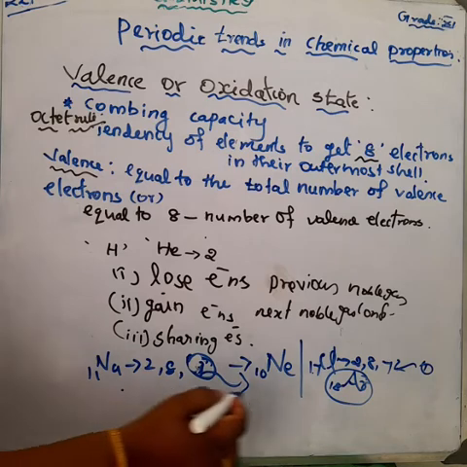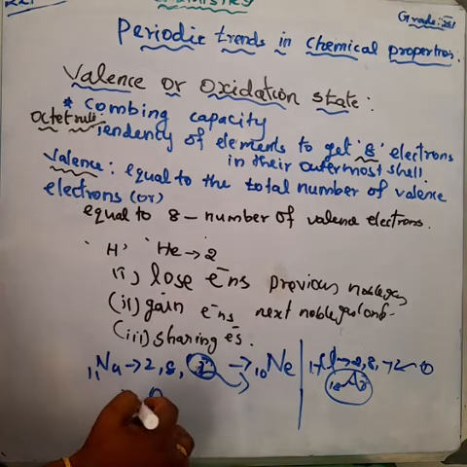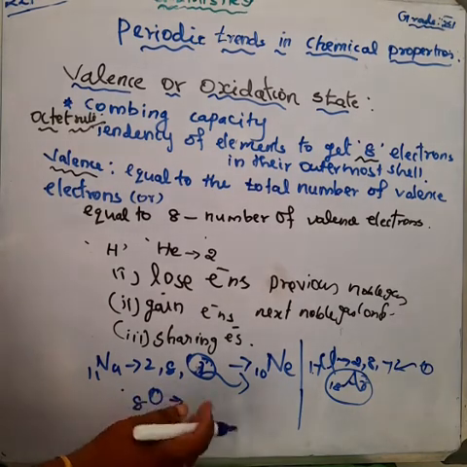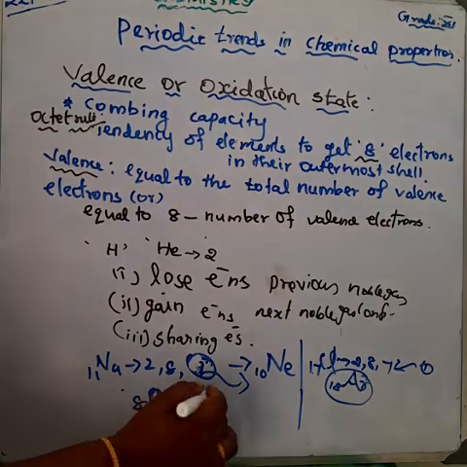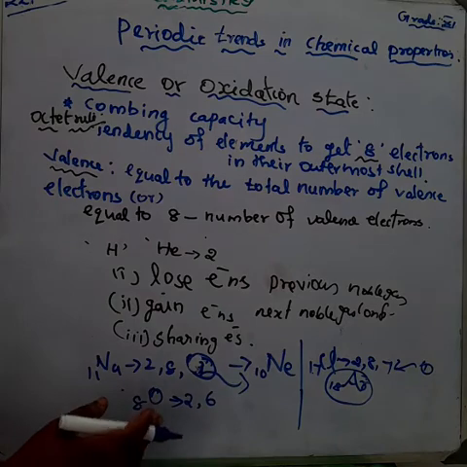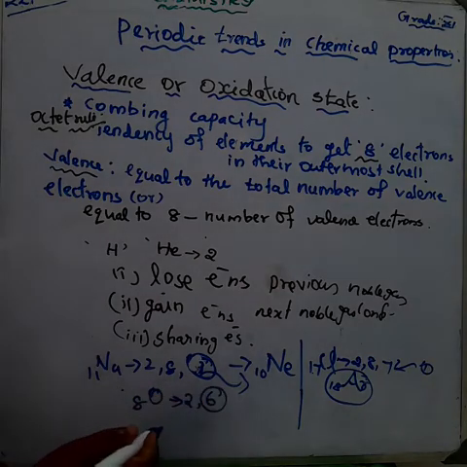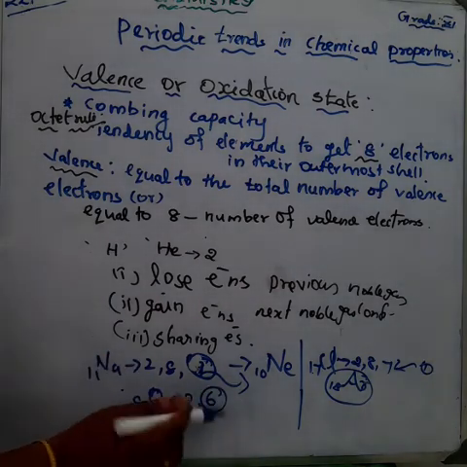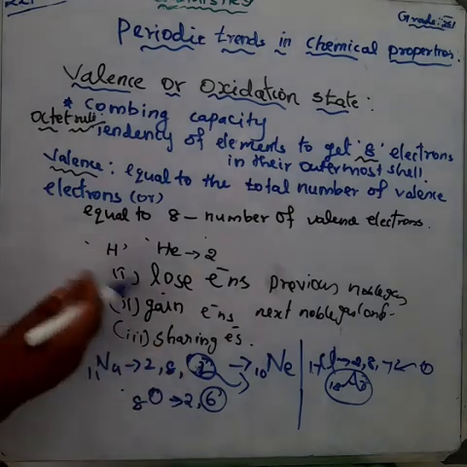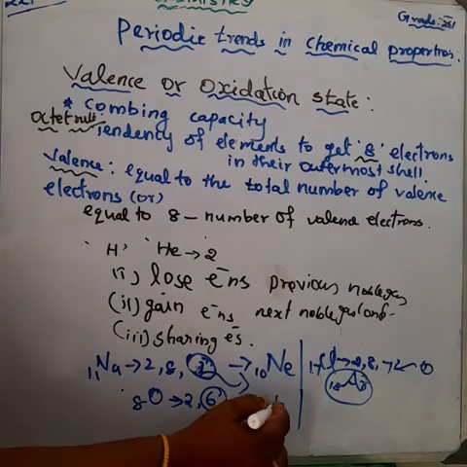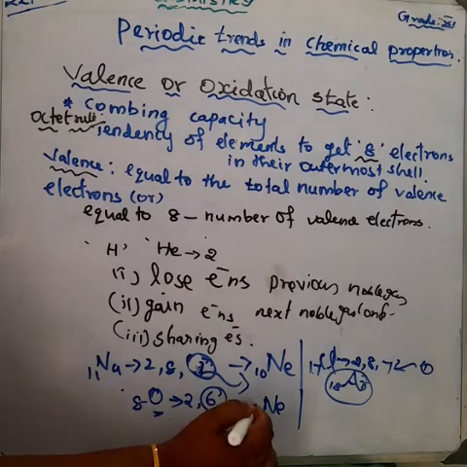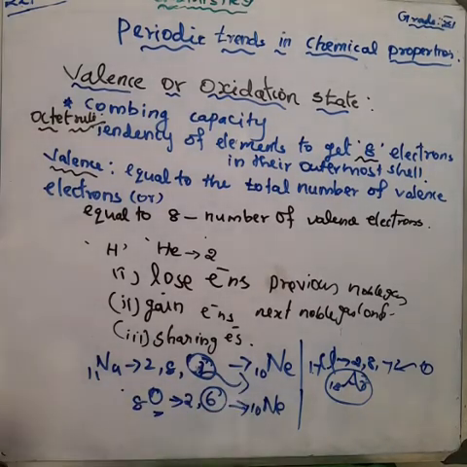Oxygen, atomic number 8, configuration 2, 6. The outermost orbit has 6 electrons. So it tries to gain 2 electrons to get the next noble gas electronic configuration. What is the next noble gas configuration for the oxygen atom? That is neon, atomic number 10. So these are about the octet rule.